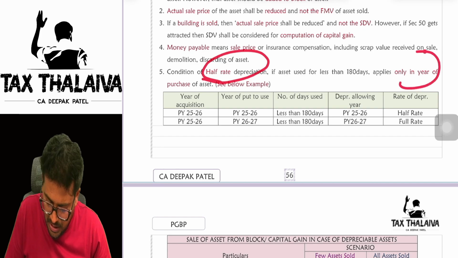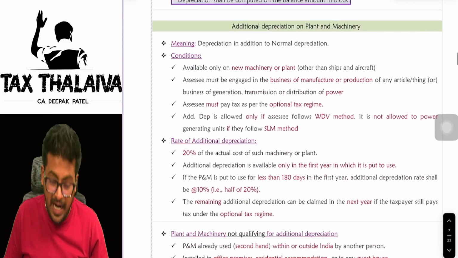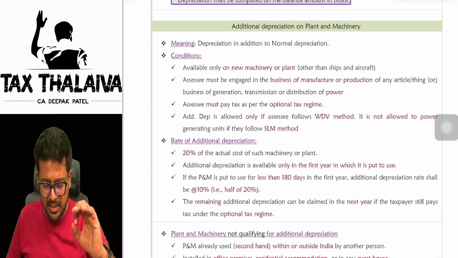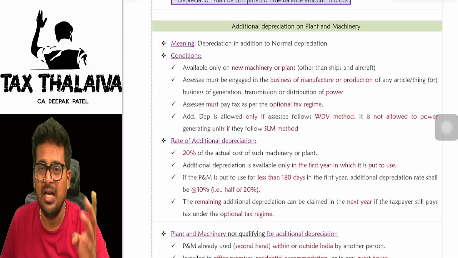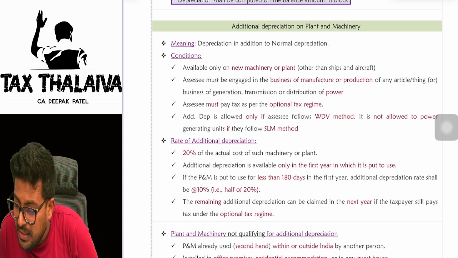Condition of half rate of depreciation applies only in the year of purchase. This we have already discussed. Next, additional depreciation. Whatever we discussed on section 32(1) is only the normal depreciation. Now there is a concept called additional depreciation.